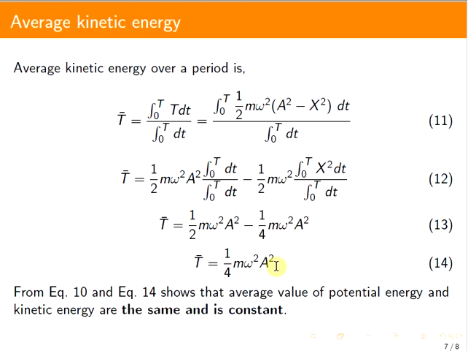So finally you get the average kinetic energy equal to 1 by 4 m omega square a square. From equation number 10, the average kinetic energy, and this expression for average potential energy, we can see that the average values of potential energy and kinetic energy are the same and constant, which is also independent of the displacement x.